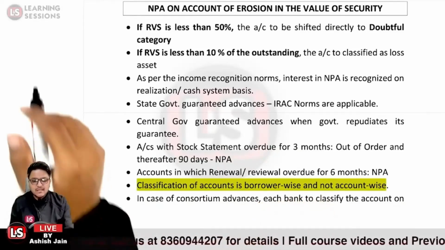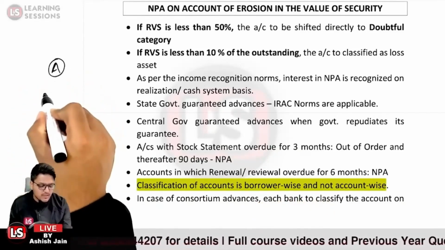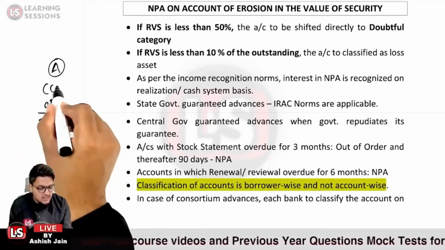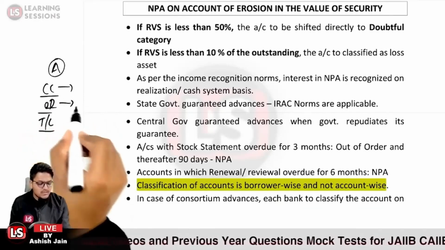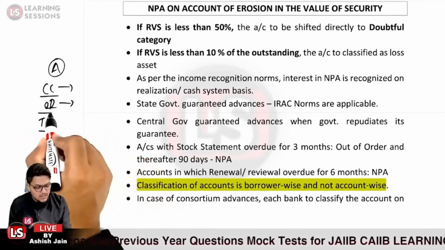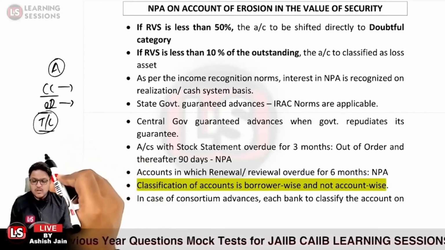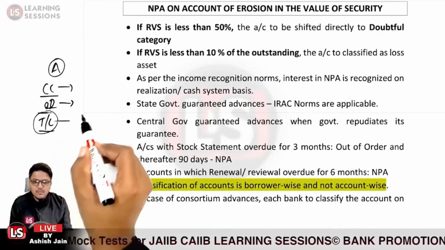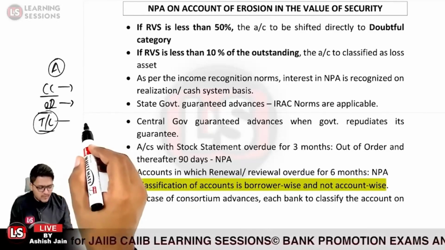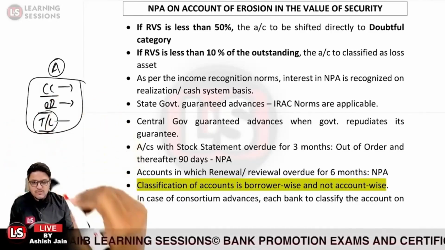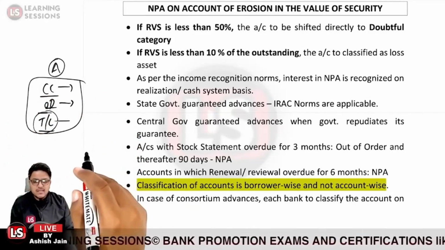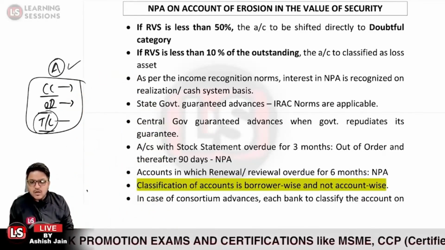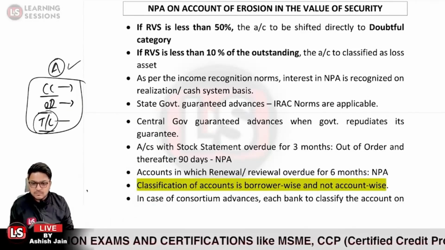What does it mean? Let us take the case that person A is maintaining different accounts with the bank: a CC account, an overdraft account, and a term loan account. Now the OD account is regular and the CC account is regular, but the installment is not being paid in the term loan account. In that case, if it turns out to be NPA, then all these accounts will be classified as non-performing assets, because asset classification is borrower wise and not account wise. Is that clear?